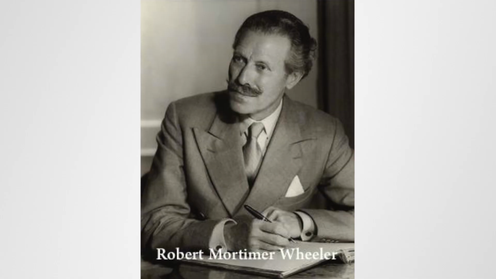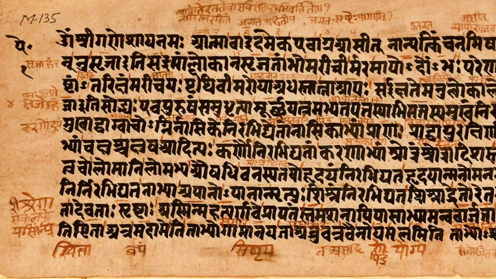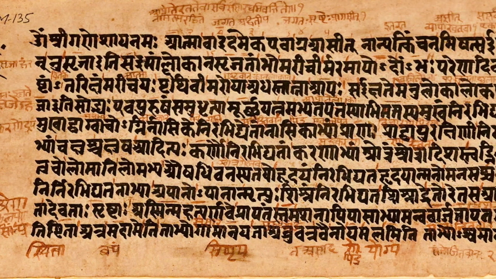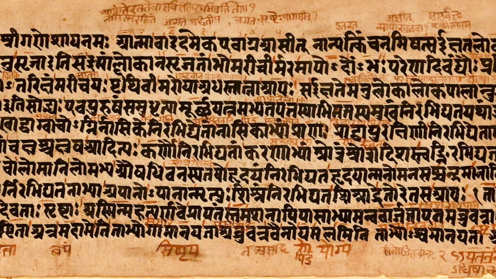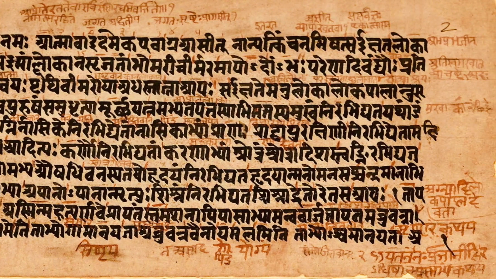Although he later changed his view about the end of the civilization, his theory was later picked up by Mortimer Wheeler. And Mortimer Wheeler used textual evidence as well as archaeological evidence to support this Aryan invasion theory. In terms of textual evidence, Mortimer Wheeler pointed out that in the Rig Veda we see that there are mentions of forts which are being attacked by the Aryans, and there are also mentions of walled cities.